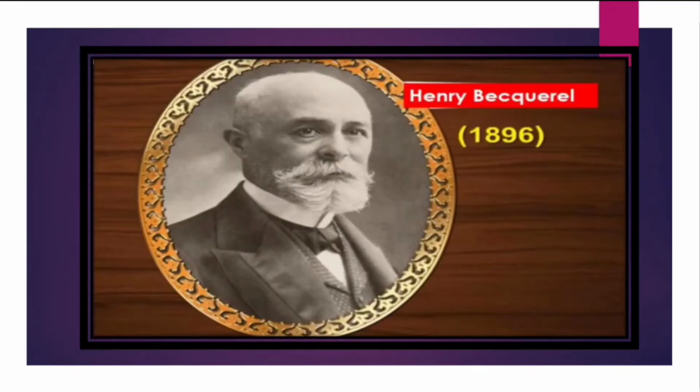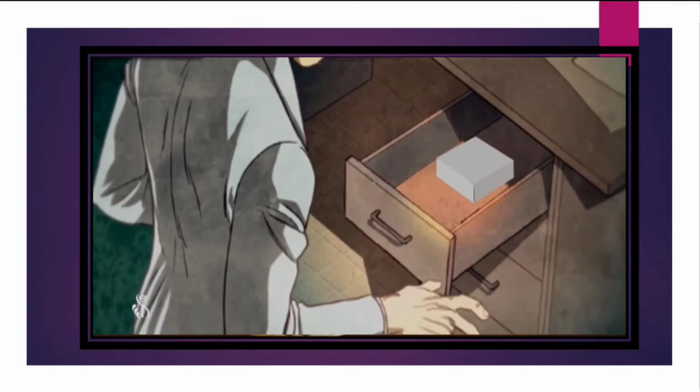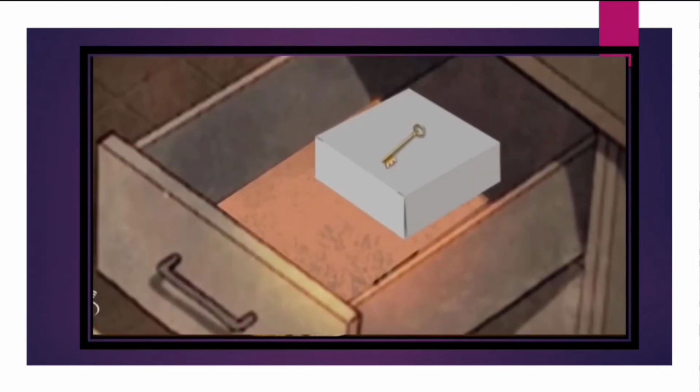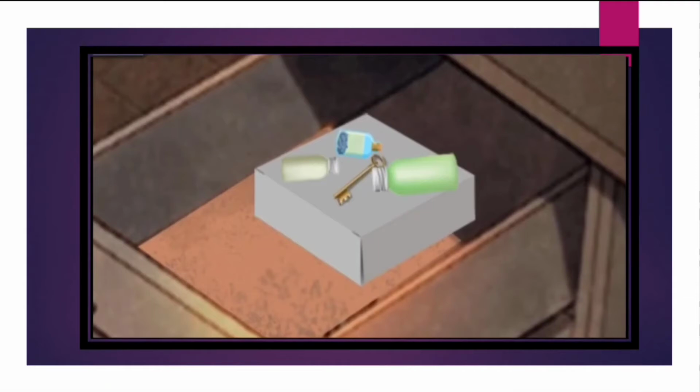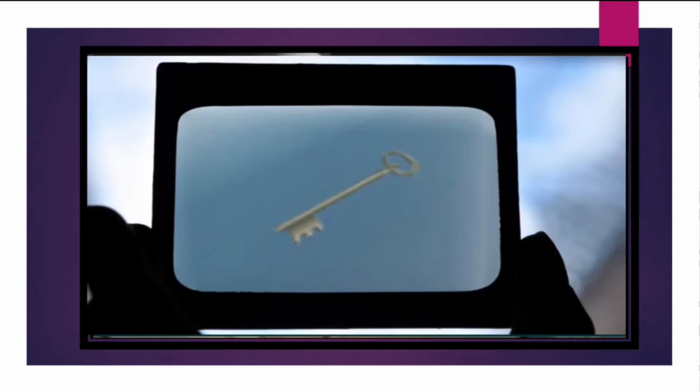The French scientist Henri Becquerel in the year 1896 was studying pitchblende, a compound of uranium. He had kept some unused photographic plates in a cardboard box in a drawer. A key was lying on the box. He happened to leave the uranium compounds on it. After a few days, he developed the plates, only to find that the plates were cloudy and showed the shape of the key.